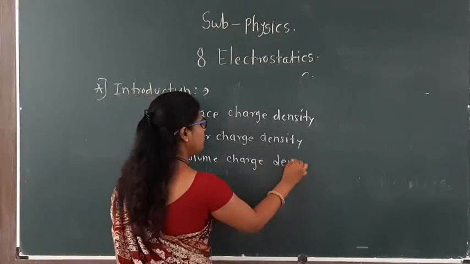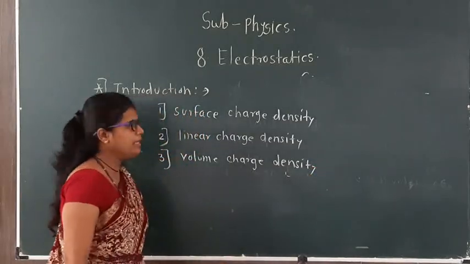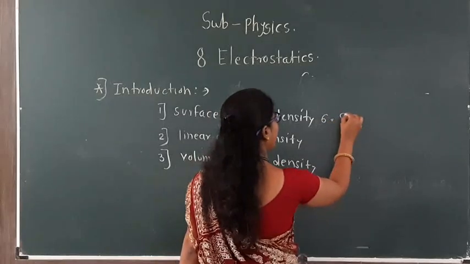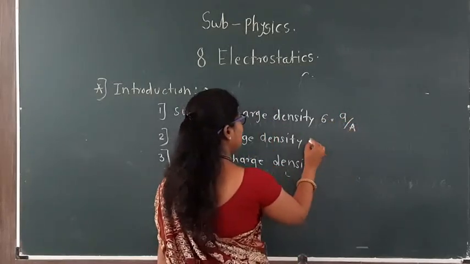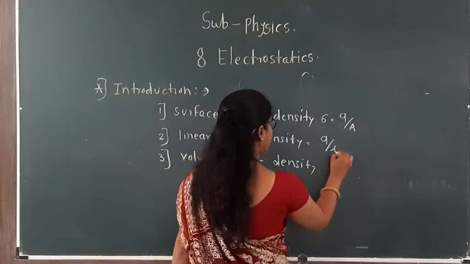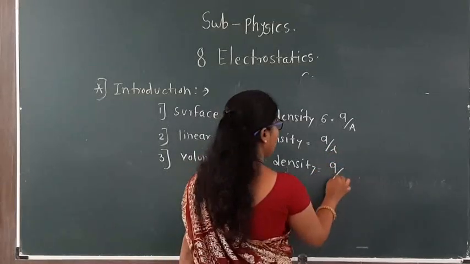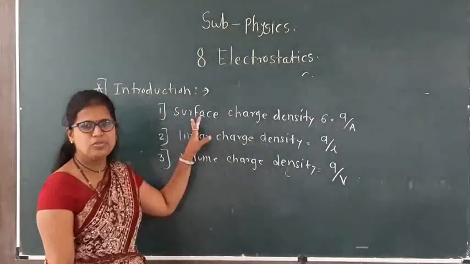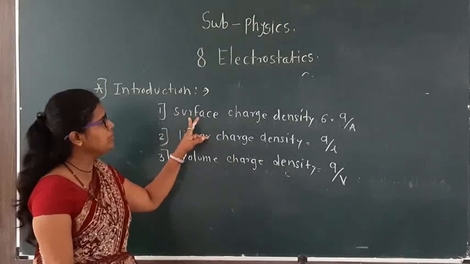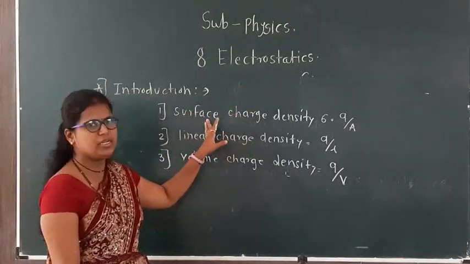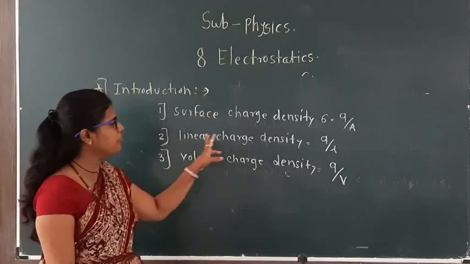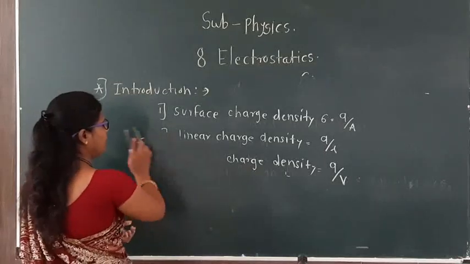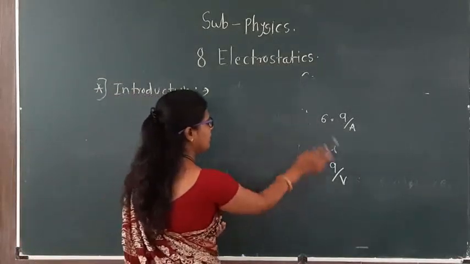These three terms we already learned in 11th standard. Surface charge density sigma is equal to charge upon area. Linear charge density is charge upon length. Volume charge density is charge upon volume. In 12th standard we also use these in the electrostatics chapter, and all of you know the definitions of these three densities.